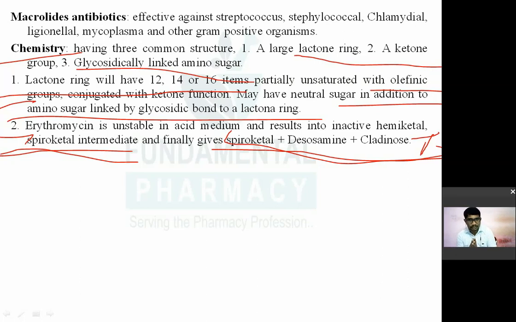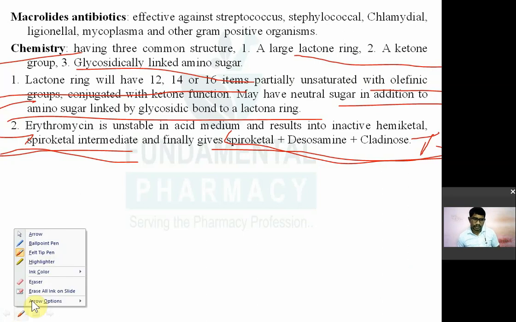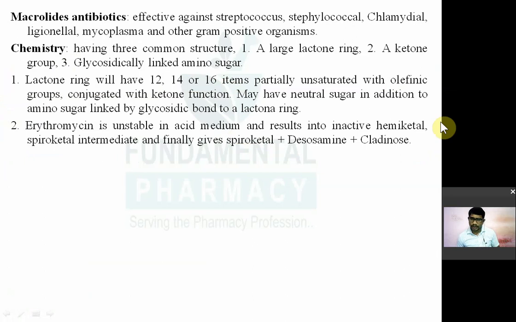Then desosamine is a degradation product, cladinose is also a degradation product. यहाँ पे याद रखो erythromycin एसिड में अनस्टेबल है, उसका डिग्रेडेशन होता है, और एसिड में डालेंगे तो पहले वो एक इंटरमीडिएट जनरेट करेगा, that is known as hemiketal, that is also active. Hemiketal intermediate of erythromycin is also active, but अगर उसमें और pH डिक्रीज करेंगे तो स्पाइरोकेटल बनेगा which is inactive,